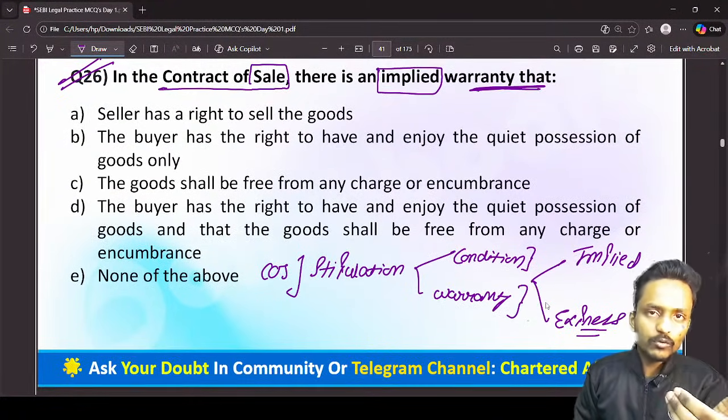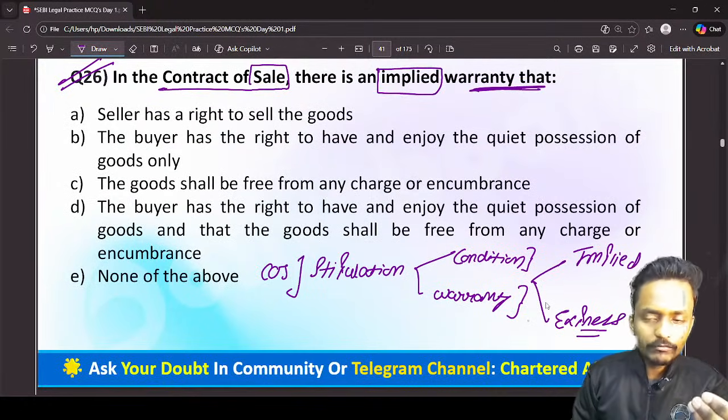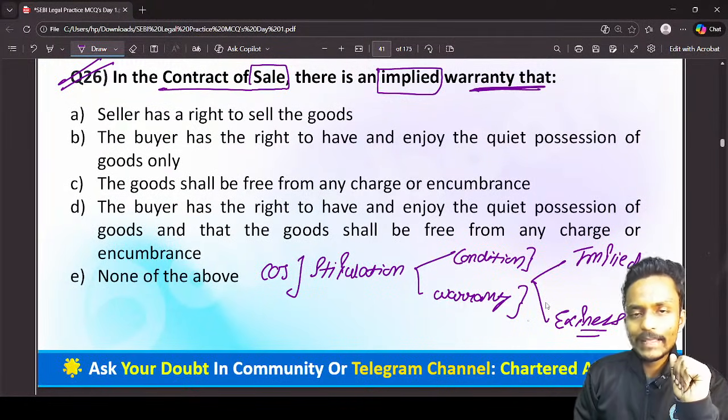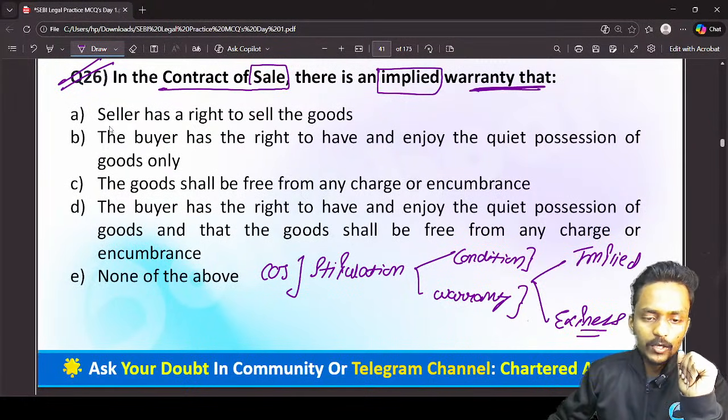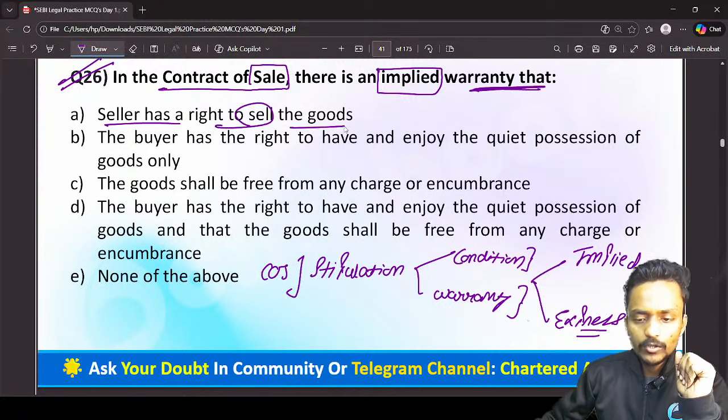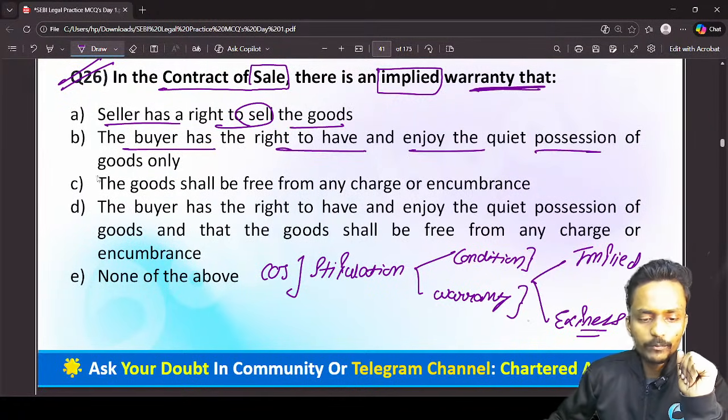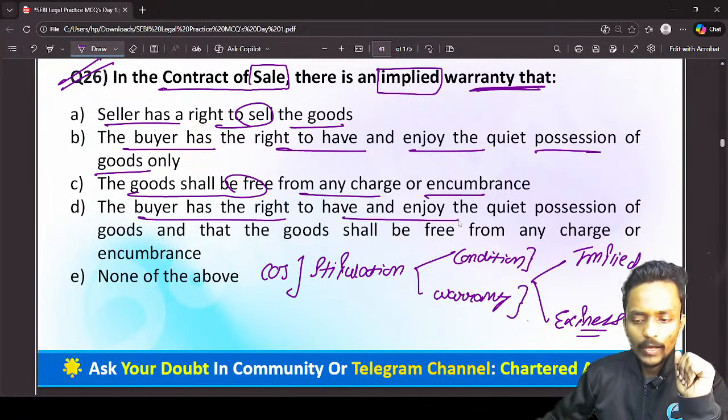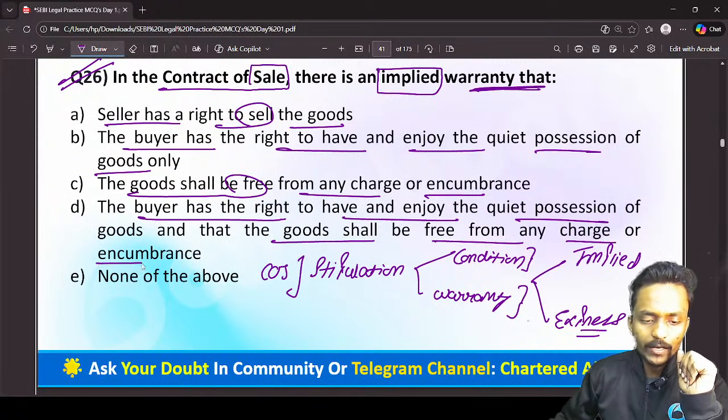When the law presumes some of the conditions and some of the warranties, it comes under the implied warranty. So the seller has a right to sell the goods. The buyer has the right to enjoy quiet possession of the goods. The goods shall be free from any charge or encumbrance.